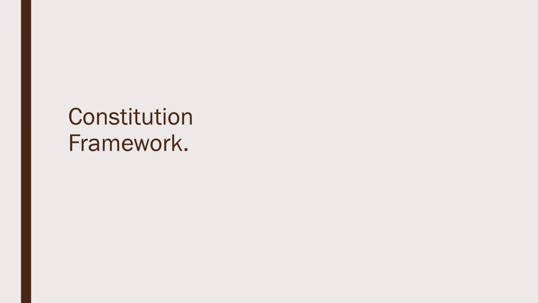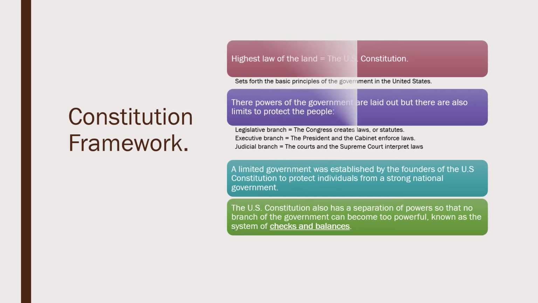Okay, so the Constitution framework. The highest law of the land is the U.S. Constitution, okay? And it sets forth the basic principles of government in the United States.